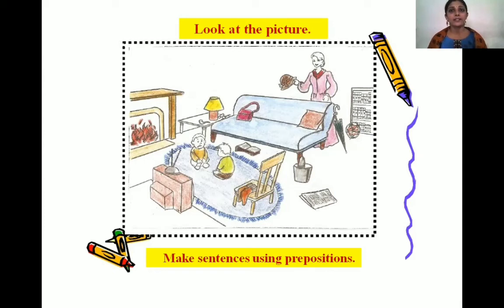Now, as an exercise, of course, you have this picture through which you will study. And also, what you should do is think of your day's schedule, which activities you do throughout the day and at what time. You write down your entire daily routine in the sentence form using various prepositions of time.